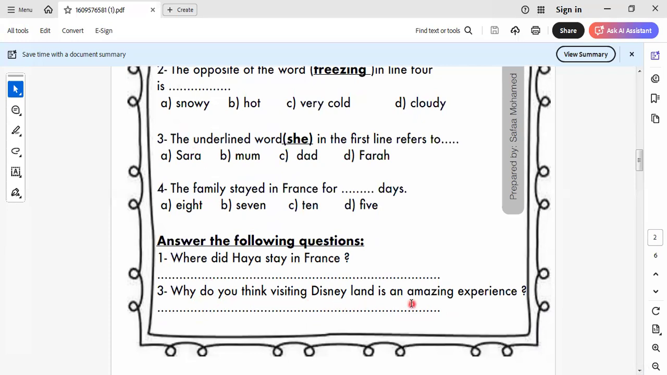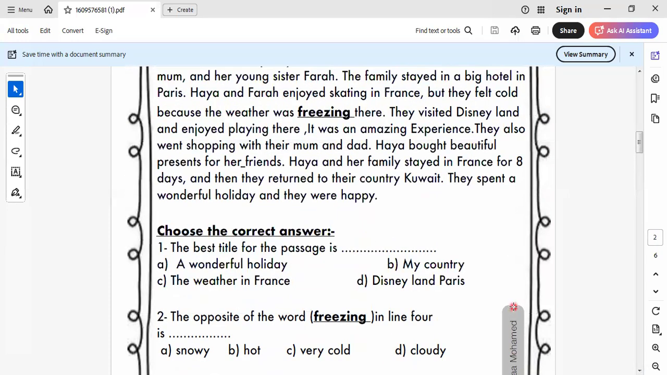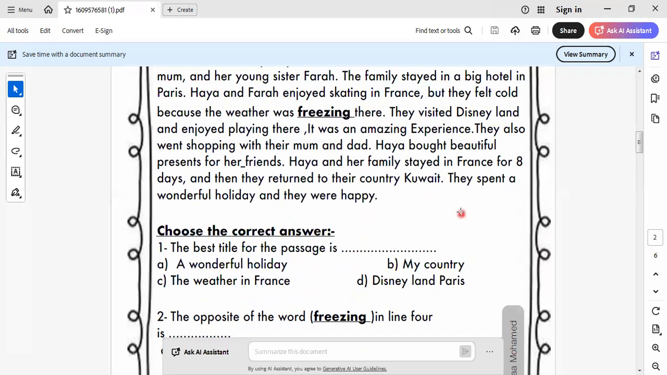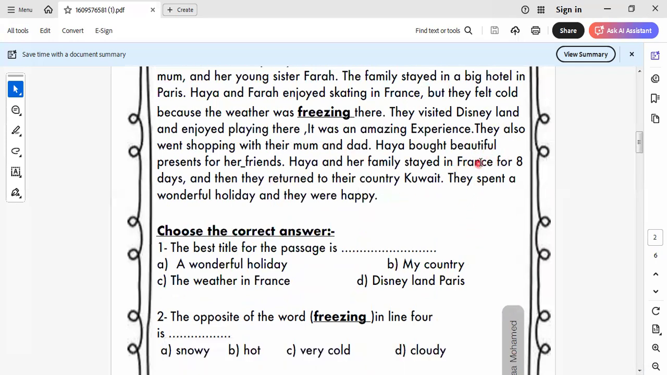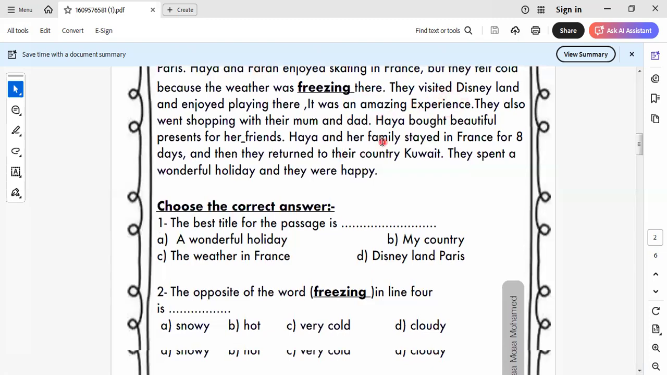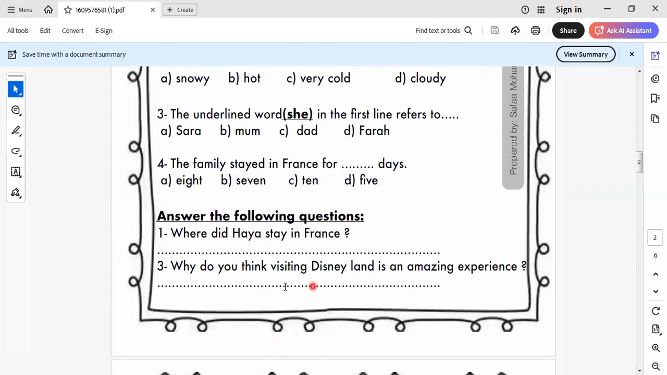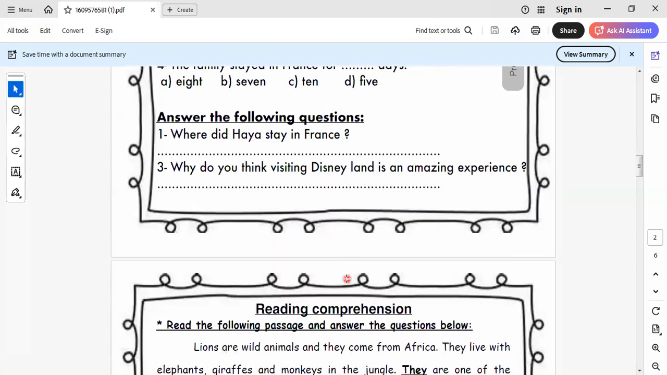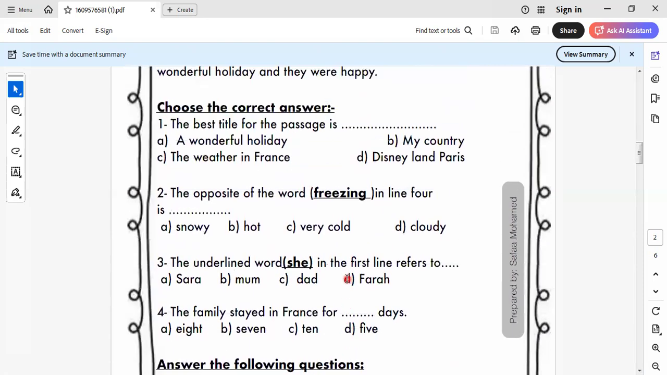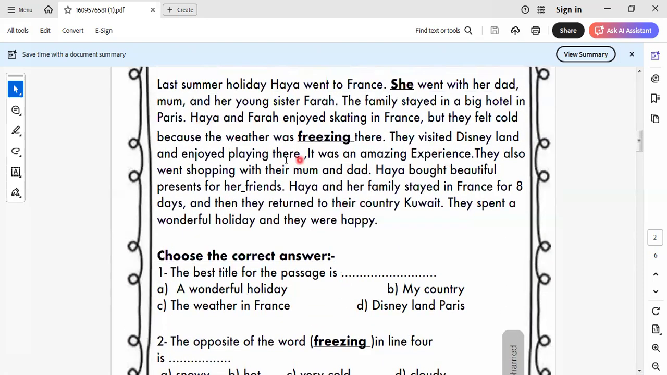Why do you think visiting Disneyland is an amazing experience? Why? Well, here I ask about the reason. Disneyland is an amazing place. Why? Let's know it together. Because they enjoyed the characters in Disneyland and enjoyed playing there. Haya and her sister enjoyed playing there.